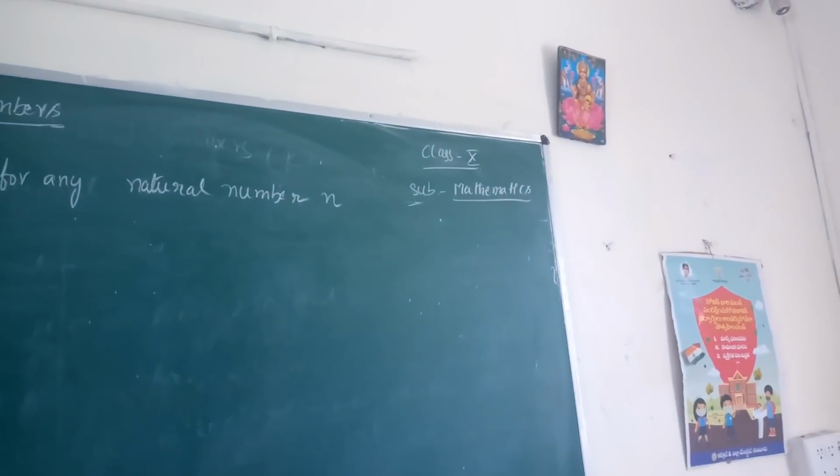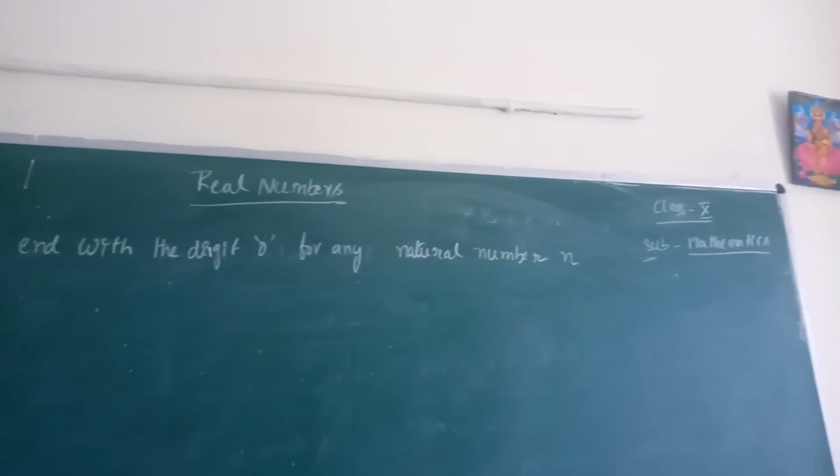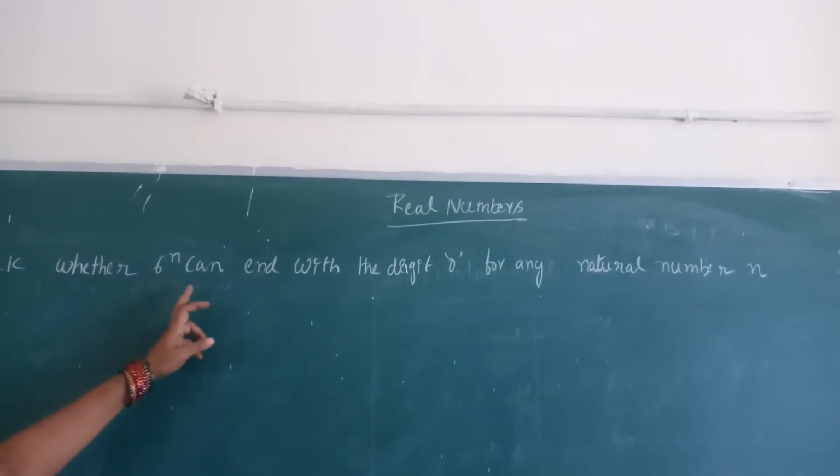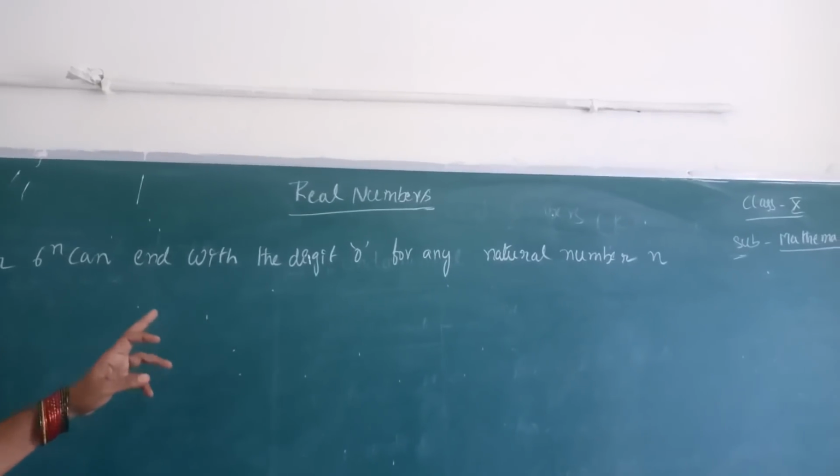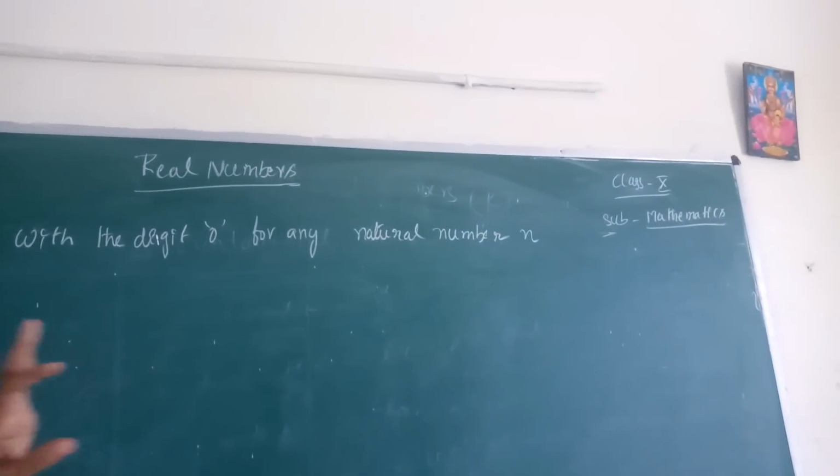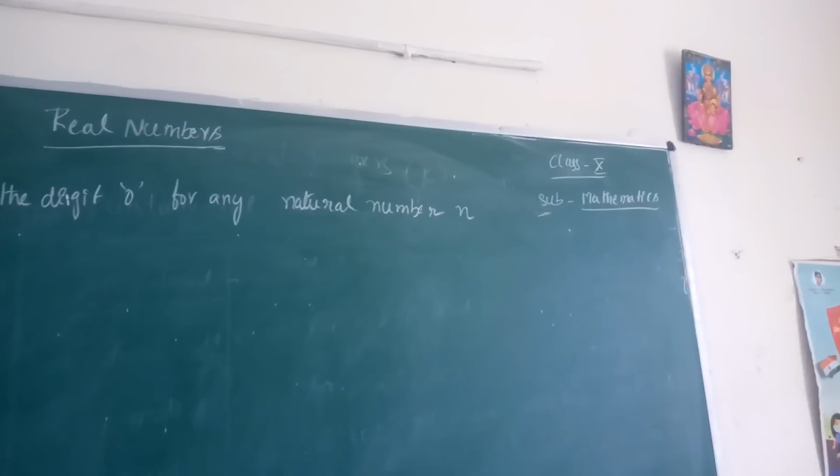Yes children, read one more time. Check whether 6 power n ends with the digit 0 for any natural number.